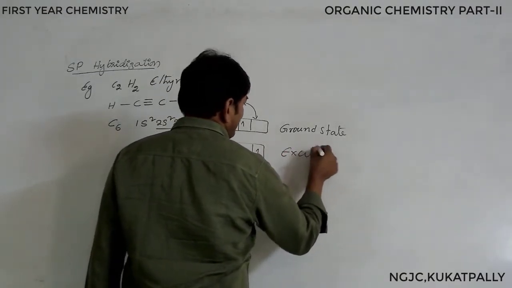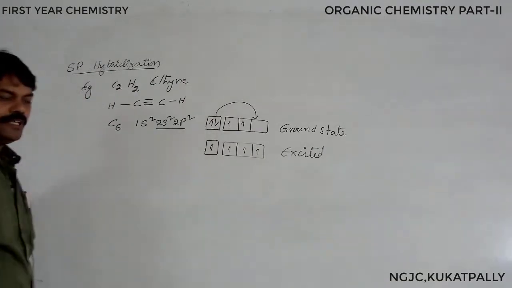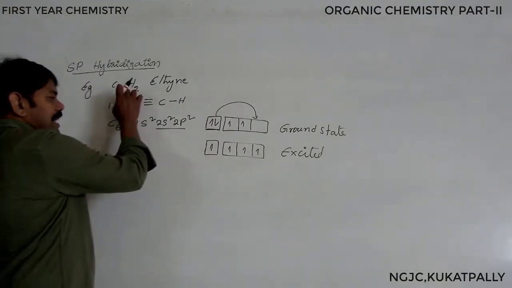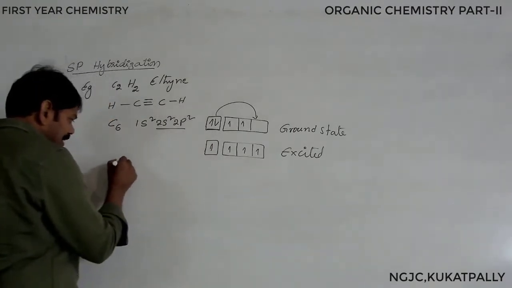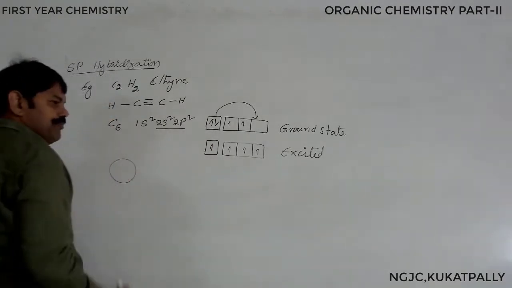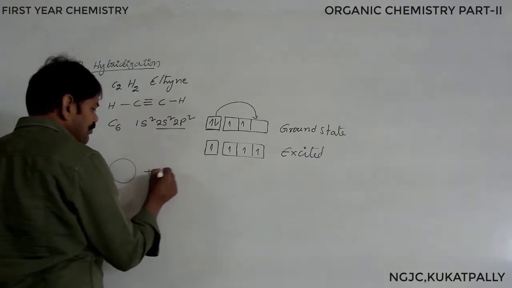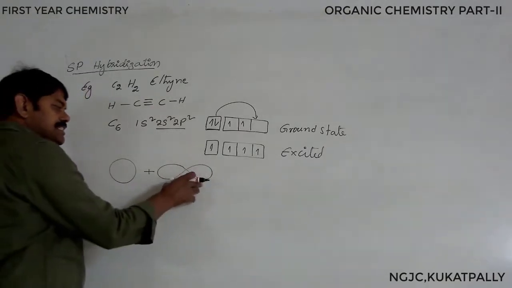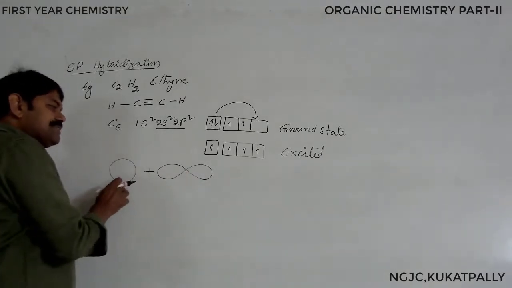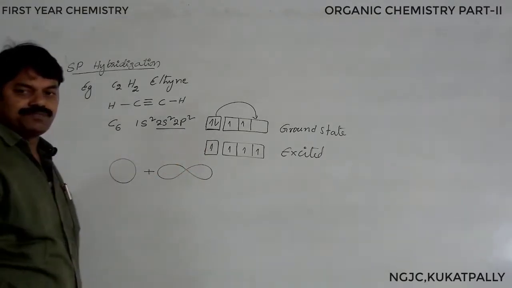In this state, we have 4 unpaired electrons. During the formation of the molecule, the one s orbital, which is spherical in shape, and one p orbital, not all the p orbitals, which is dumbbell in shape, participate in hybridization.